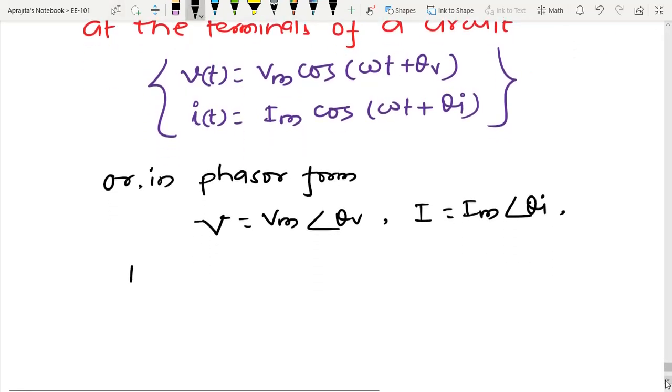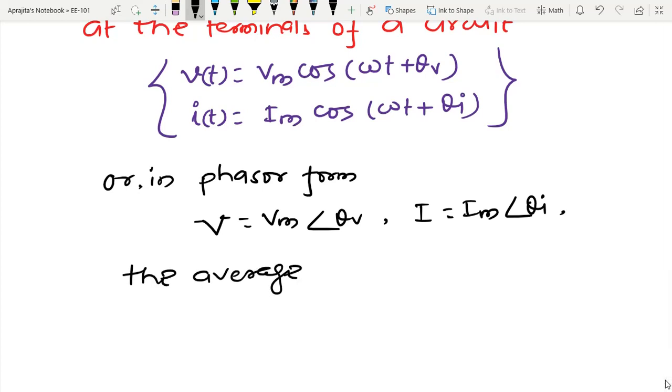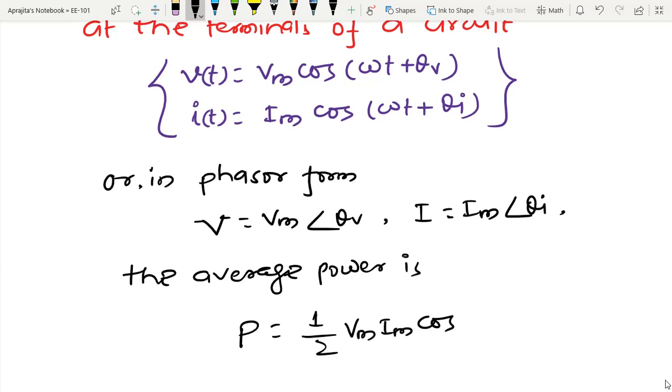So the average power is P equal to half Vm Im cos(theta v minus theta I). We have already seen that instantaneous power is a function of time, but average power is not a function of time.